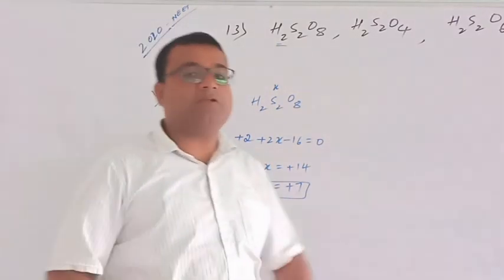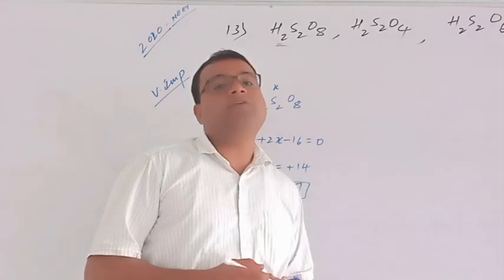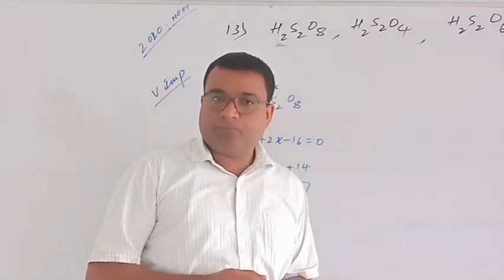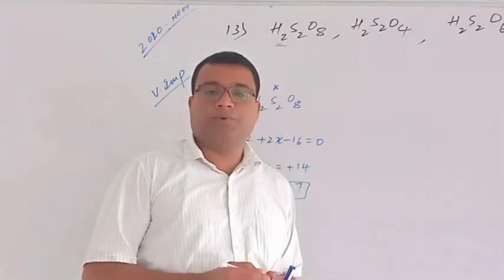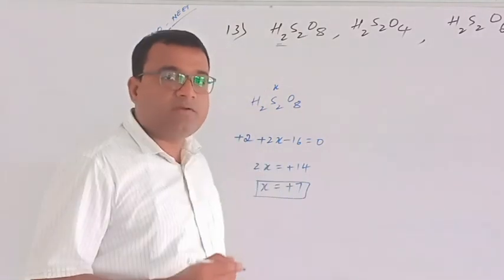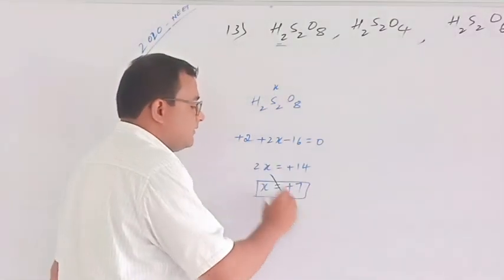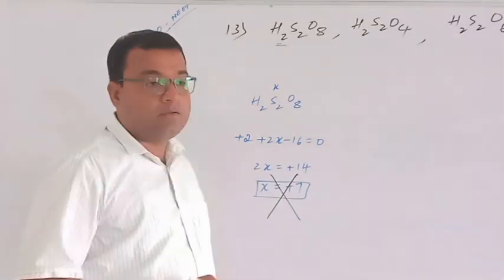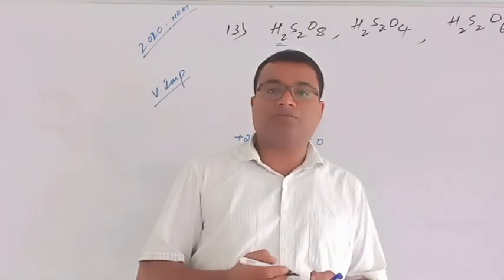You generally calculate this way. True, but the answer obtained, +7, is wrong. You may get confused.